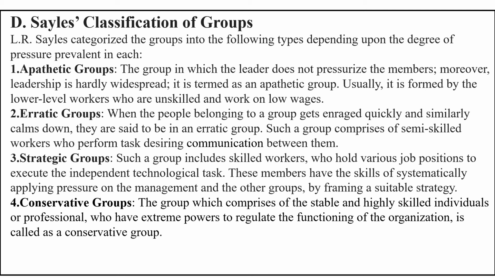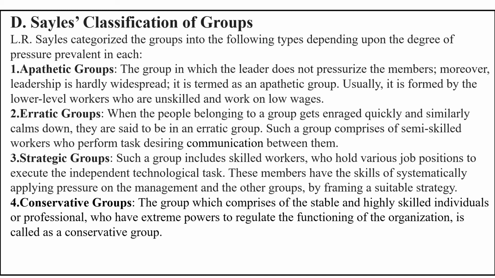According to conservative group, they are highly skilled individuals or professionals who form a very important part of the organization and they can exert pressure and they can bring in changes in the organization. So according to Dr. Sayles, he has classified the informal groups into four types: apathetic, erratic, strategic and conservative.